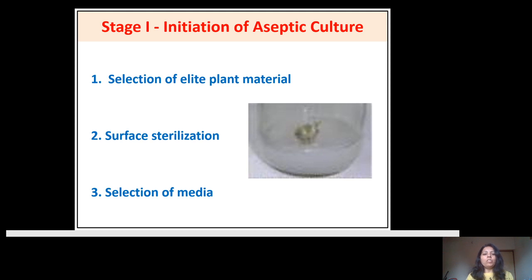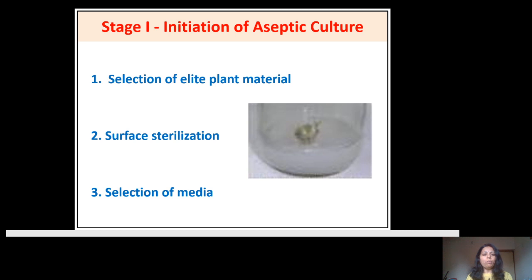Now suppose you have decided to develop the plant by using the technique of micropropagation in the laboratory. Then whatever your source material is, it is in the environmental condition, and you have to bring this material from environmental conditions to the laboratory for the further process.